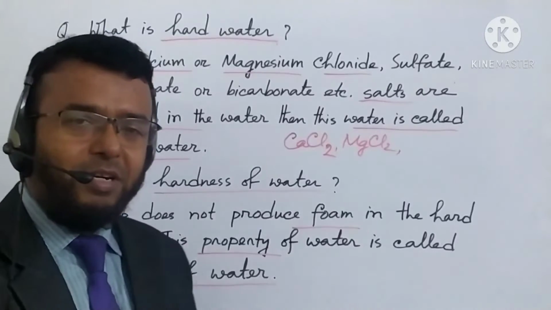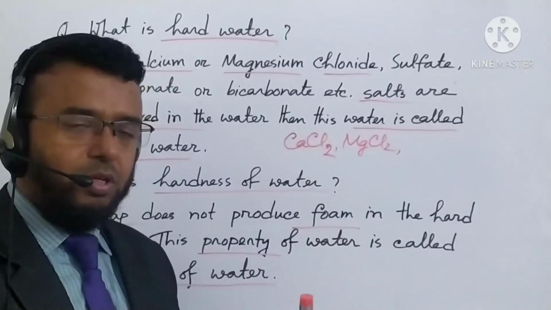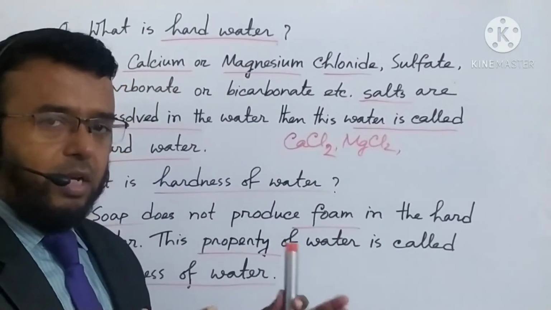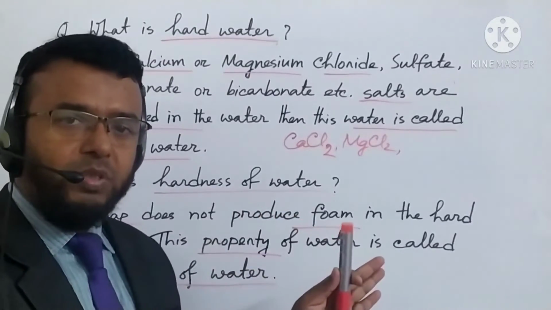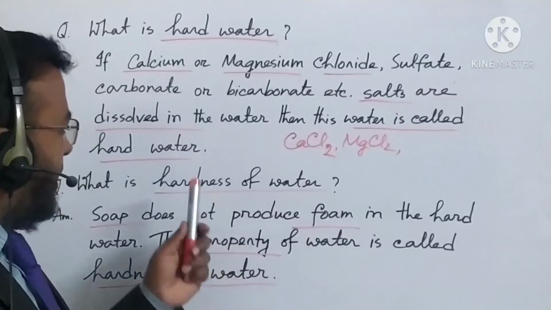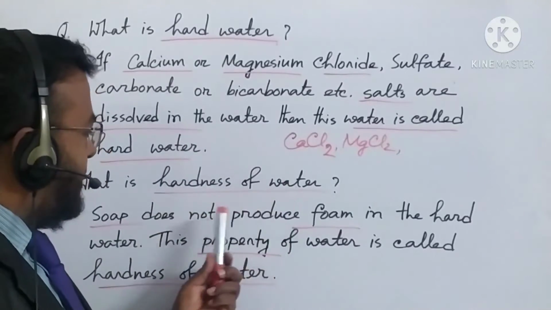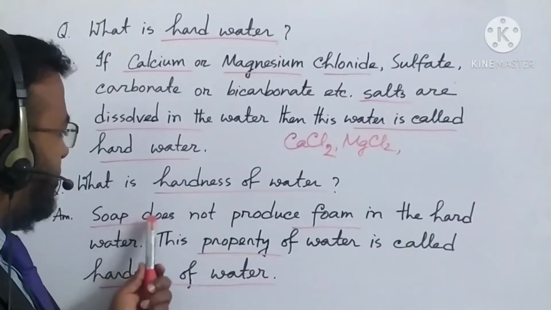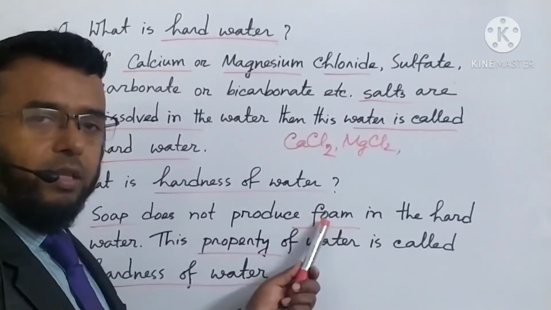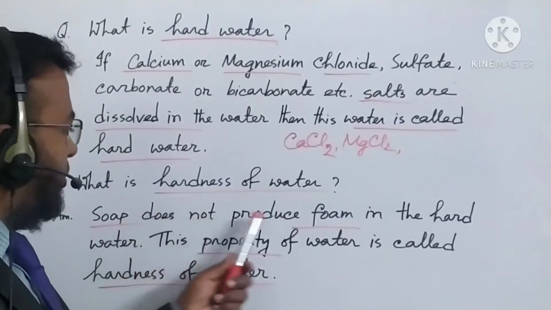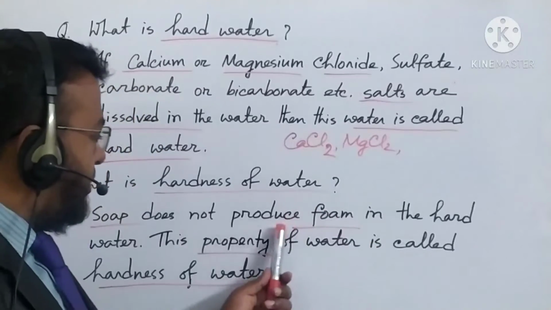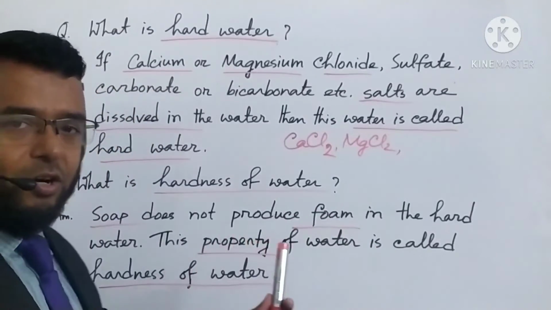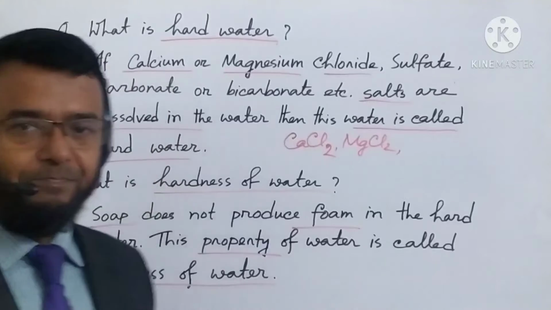So as different types of salt, like carbonate and bicarbonate, are mixed together in the water, we are telling this is hard water. And this type of water cannot produce foam with soap. So this is a property of water, and this property of water is called hardness of water.